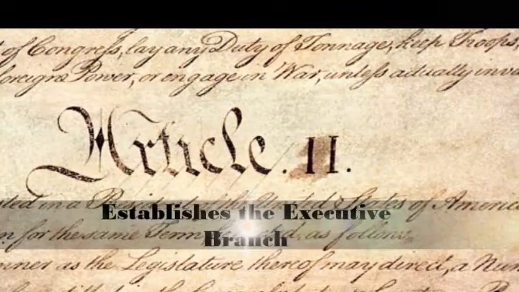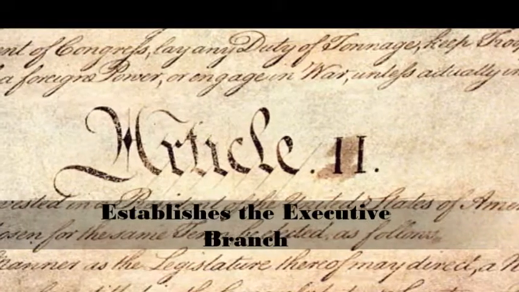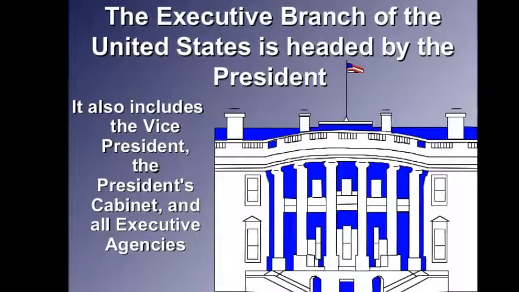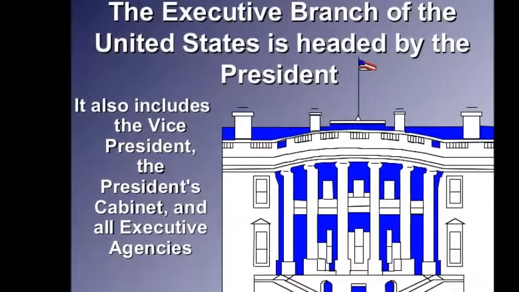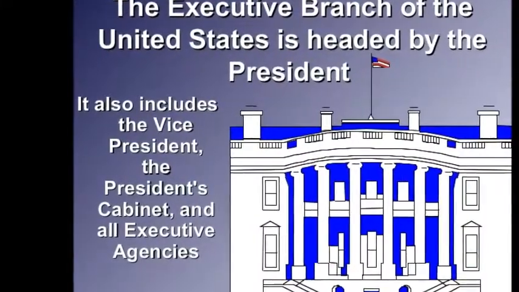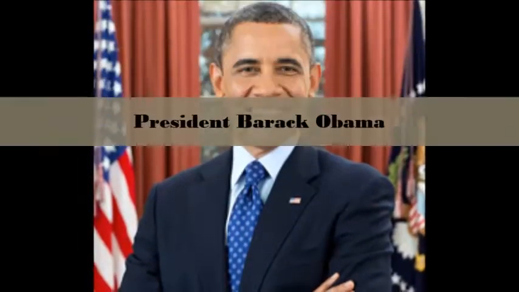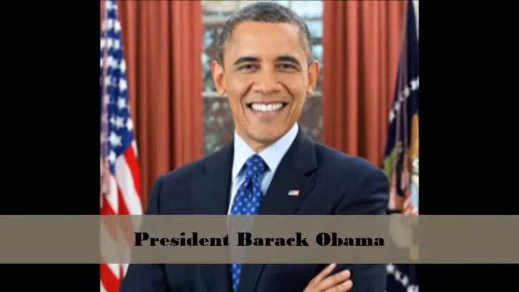Article 2 in the Constitution establishes the executive branch. The executive branch of the United States is headed by the President. It also includes the Vice President and the President's Cabinet. The American people vote for President every 4 years. Our current President is Barack Obama.